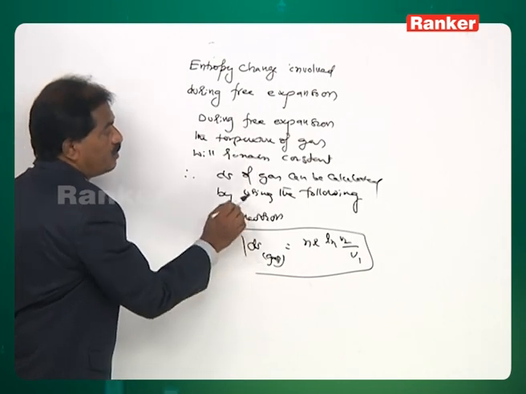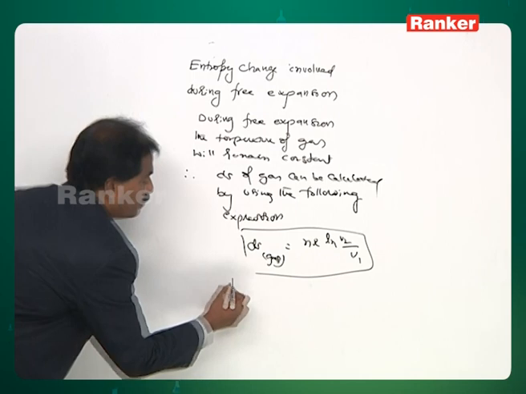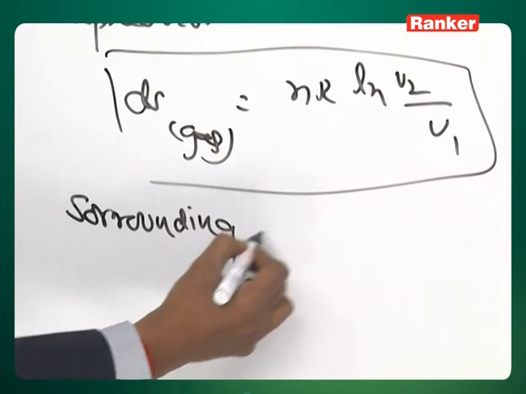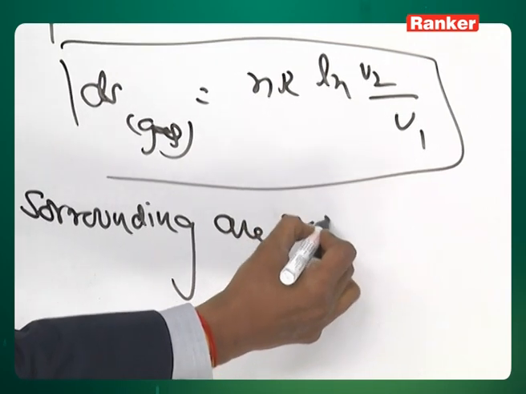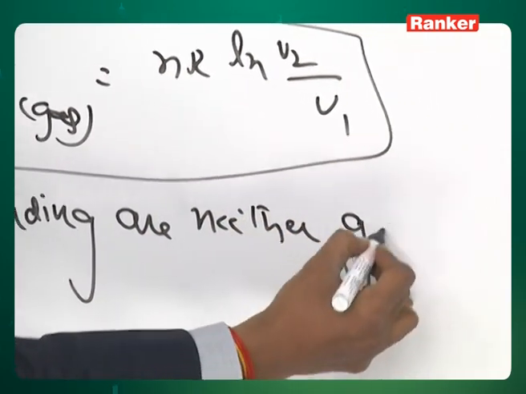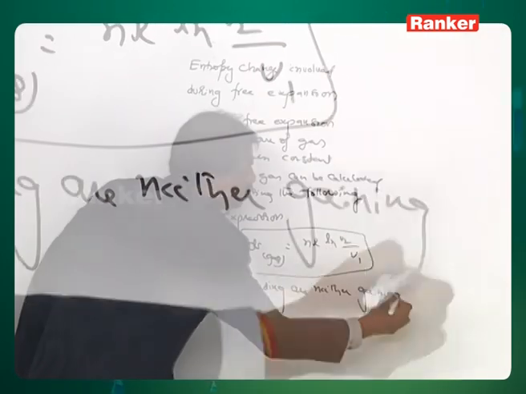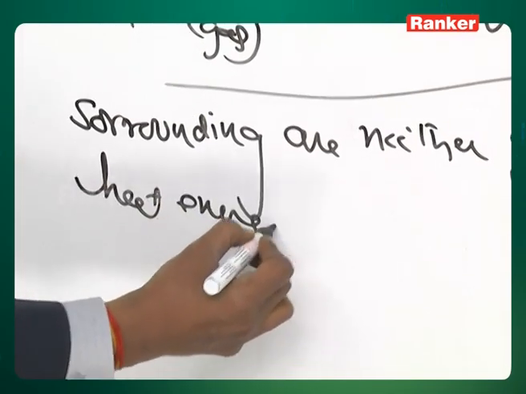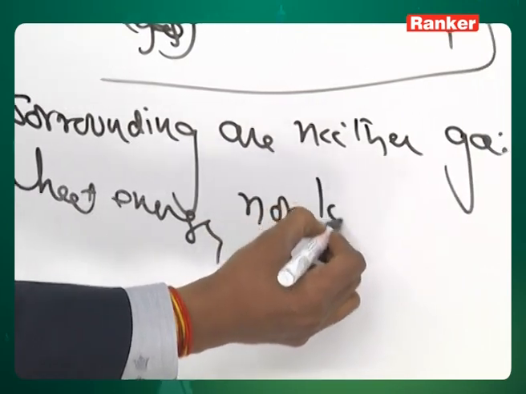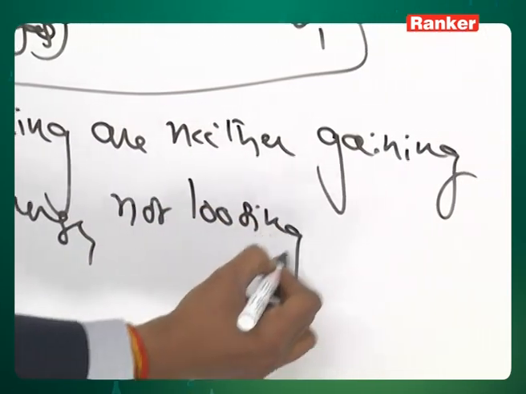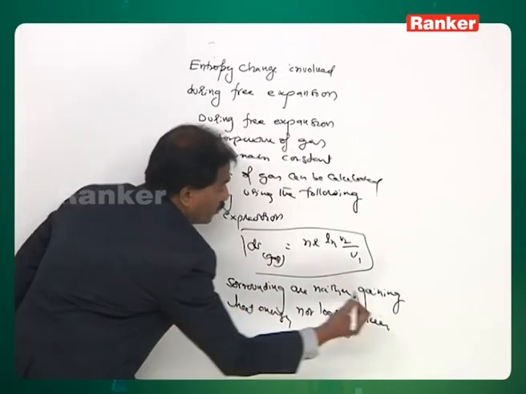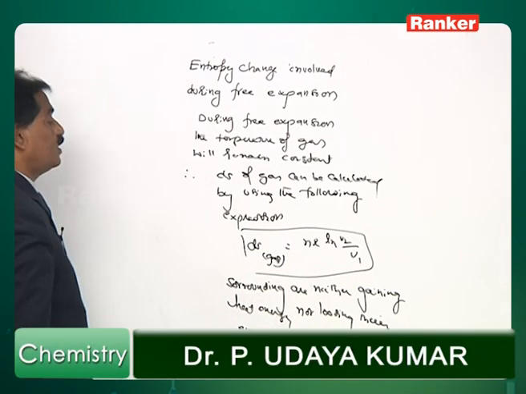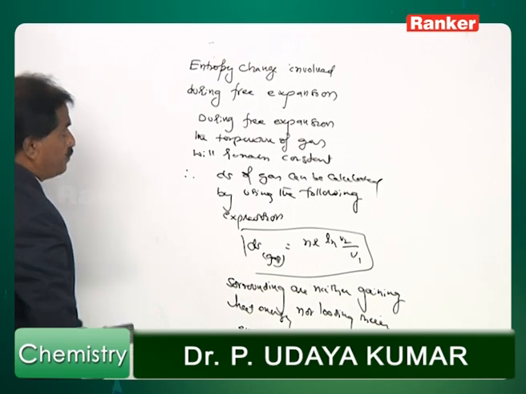Therefore, the entropy of the surroundings will remain constant.